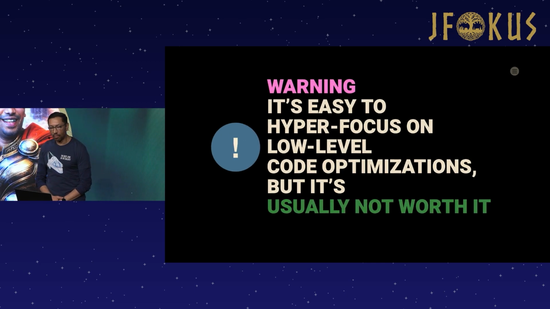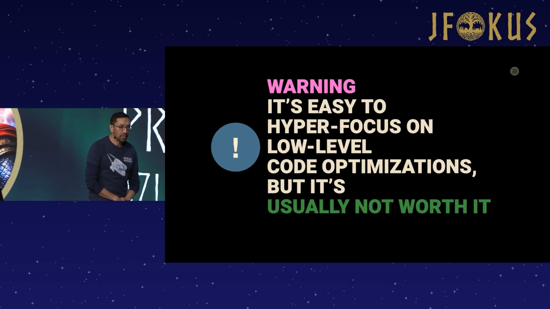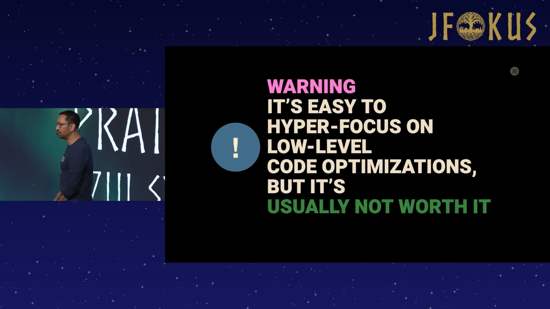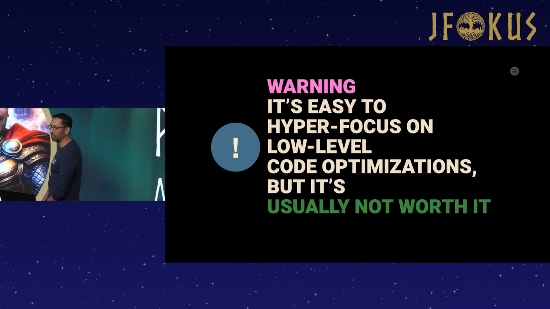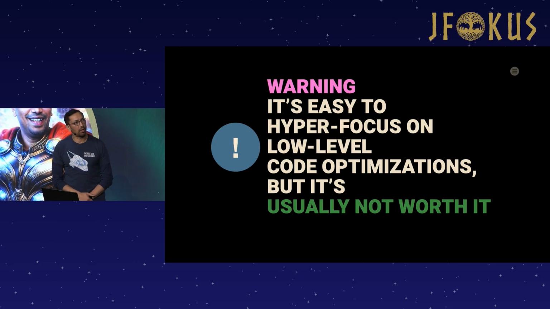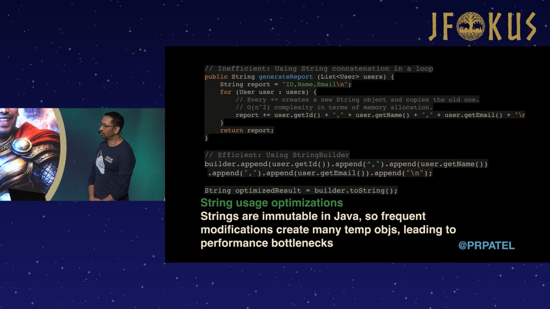Now, before I get into this, I will give you a warning that some of the examples I'm going to give are around code optimizations, but because the JVM is so good at optimizing code, a lot of times you don't have to obsess about these low-level optimizations for your code to make it run faster. I'll talk a little bit about that for a few minutes, and also point out some examples where having the JIT compiler in the Java virtual machine optimize the code for you can save you a lot of time and headache. Okay? So let's start off with a fairly easy one around string optimization.